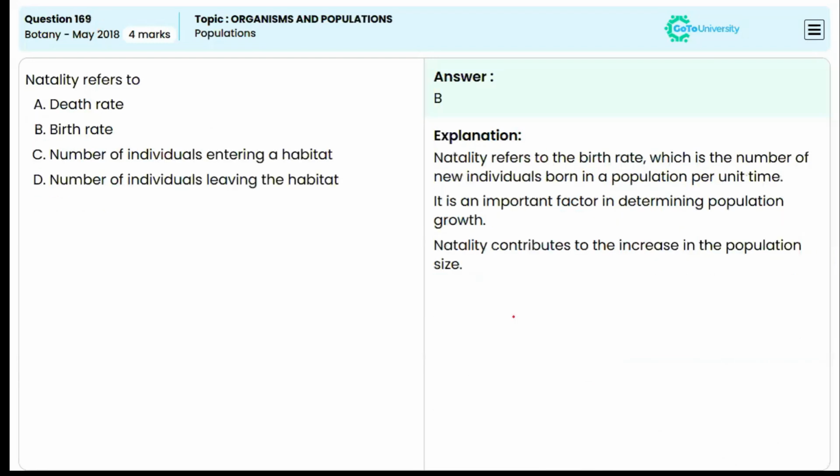Now, natality refers to what? It is the birth rate, right? So natality refers to the birth rate, which is the number of new individuals born in a population per unit time. So option B is the correct answer.